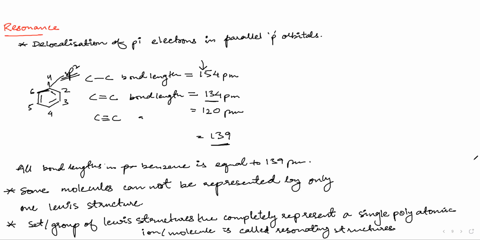For example, benzene is here. This structure which is in this slide does not represent benzene completely, because as we can see, there are double bonds and single bonds. We know by experimental evidence that it is not completely double, not completely single bonds. It is partial double bond character. So we need another structure for benzene also. This structure and the another structure, as a set, represent benzene as a whole, and that set is known as resonating structures. As we will see in the next slide, now we have drawn the resonating structure for benzene.